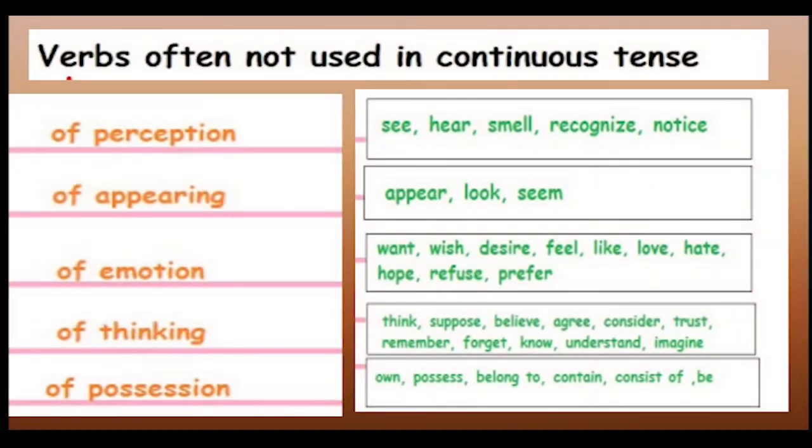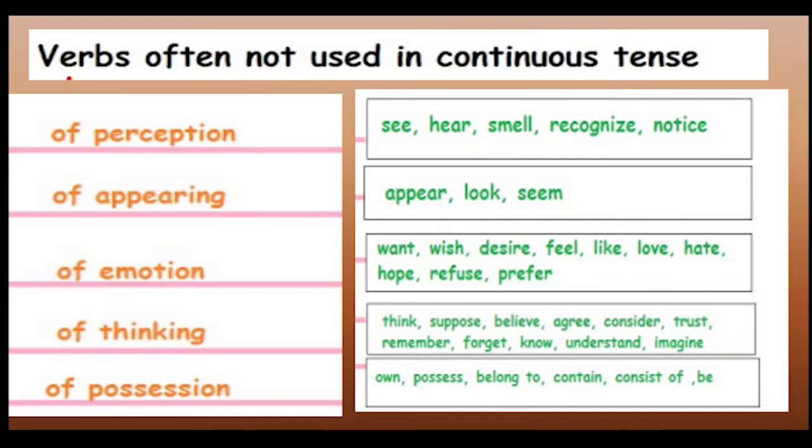Now, this is very important. There are few verbs wherein you can never use the ing form of these verbs. That is, you can never write the present continuous form of these verbs when you use them as verbs. Remember this, children. These verbs are verbs of perception, that is, see, hear, smell, recognize and notice. Verbs of appearing, that is, appear, look and seem. Verbs of emotion, that is, want, wish,